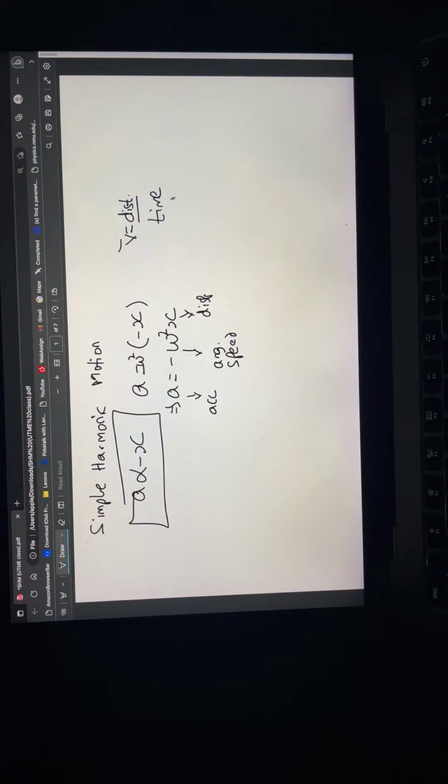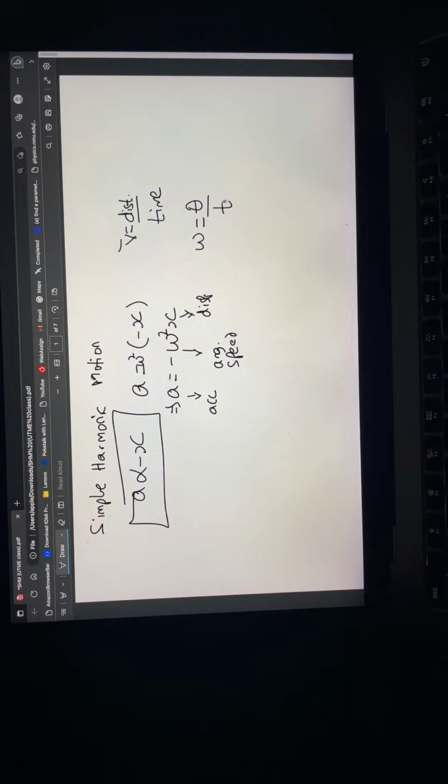Average speed is distance over time. Now, in the case of simple harmonic motion, because it is an angular kind of motion, instead of using linear speed, we tend to use what we call angular speed, which is omega. Since speed is distance over time, angular speed will correspond to what we call angular displacement. In this angular displacement, we always represent it with theta over what? Over time. So what does that tell us? Omega equals theta divided by time.